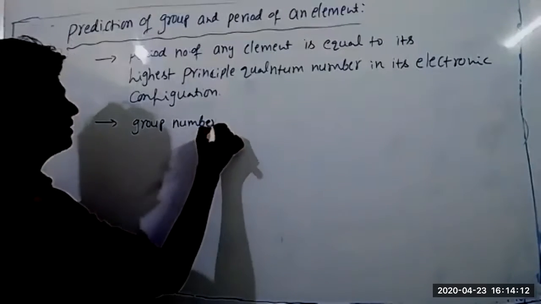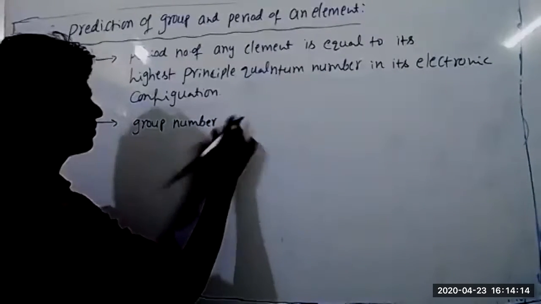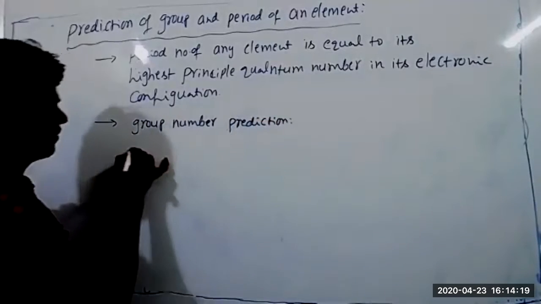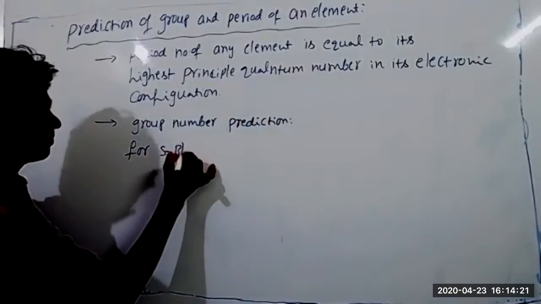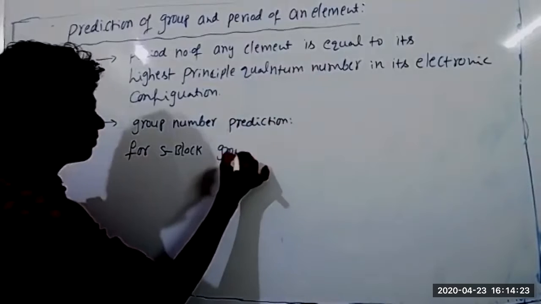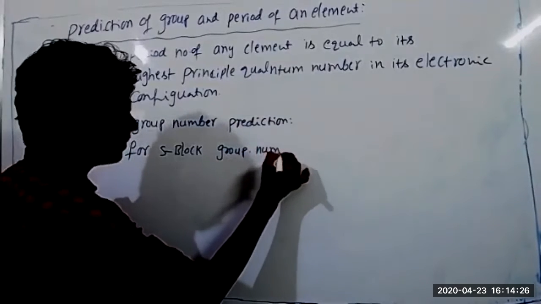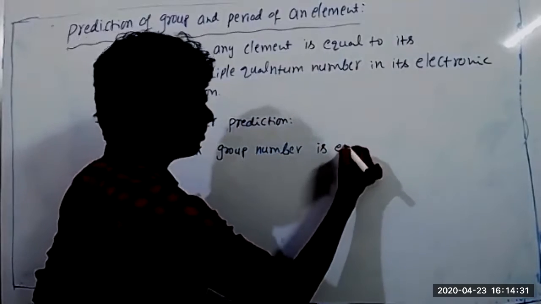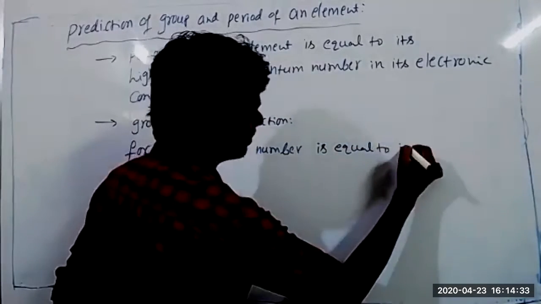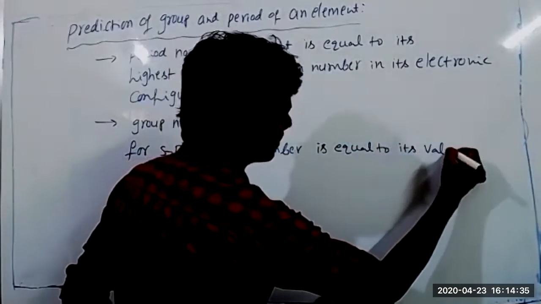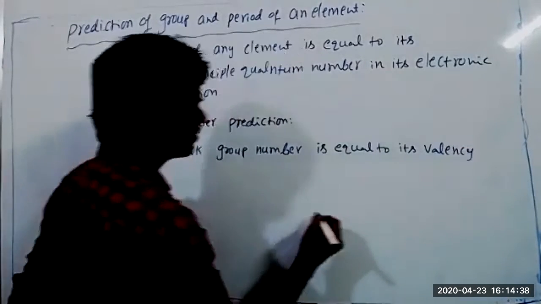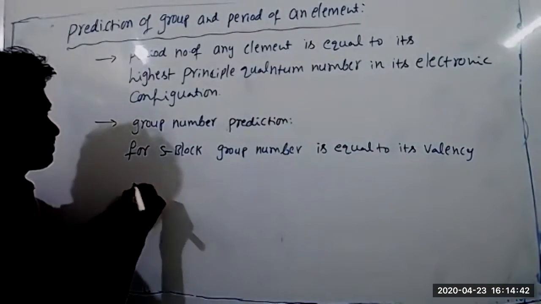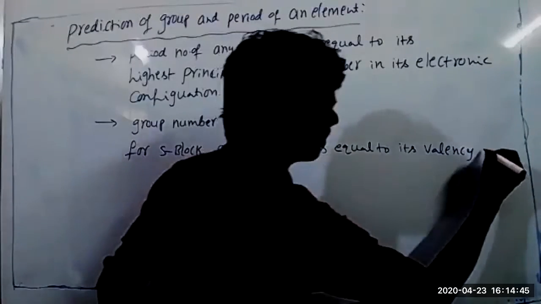And group number prediction. For s block, group number is equal to its valency electrons.